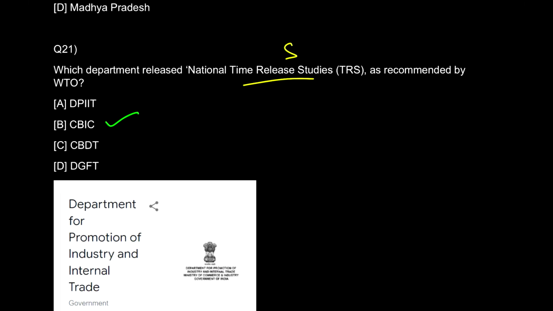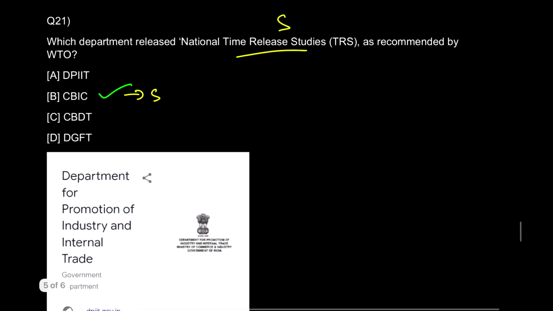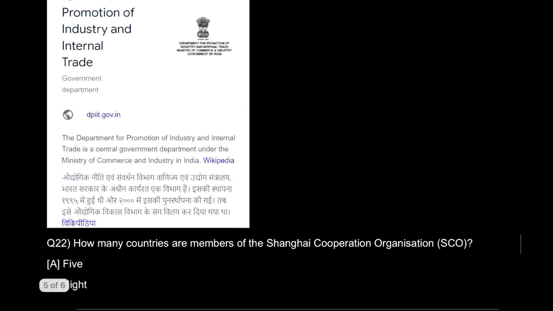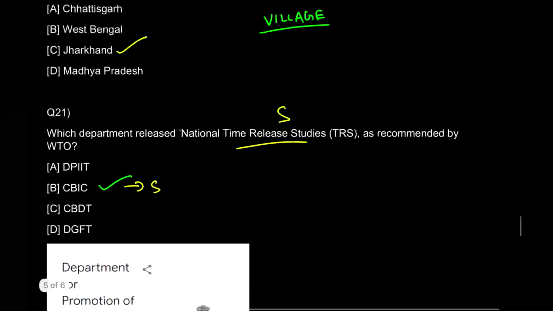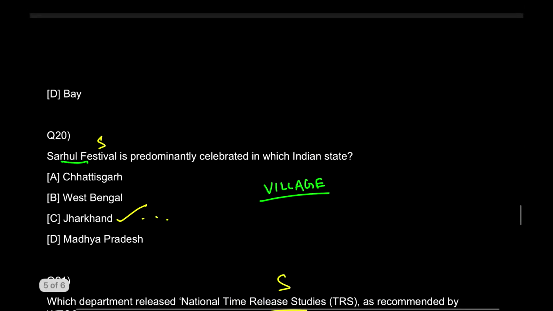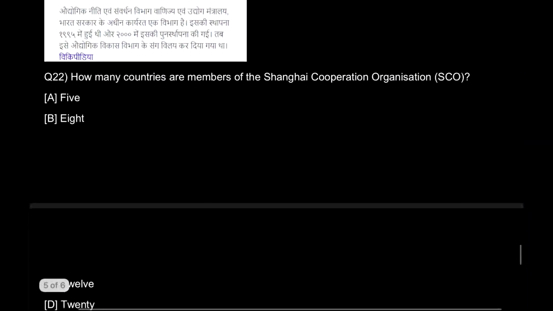This is your static GK, and the most important thing, मैंने एग्जांपल दिया है आपको static GK का कि आपको सारे फुल फॉर्म्स कवर करने हैं, DPIIT, CBIC, CBDT एंड DGFT, सारे के सारे, एंड उनका इसमें से जैसे पॉइंटर्स आते हैं ना, you just note down 2-3 points which you find important. Okay, that's the static GK part here. Did I cover the static GK part for the last question? No. Sarhul festival you will search, and 3 points about Jharkhand. If you have already done that in the last quiz, you can skip that.